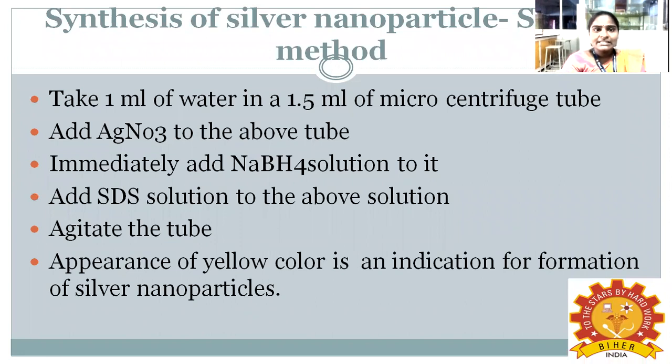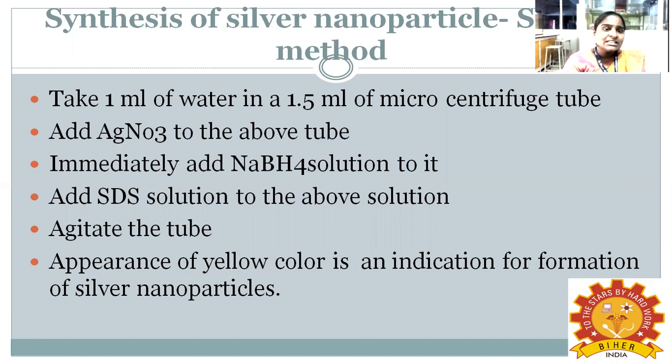Here I give an example of silver nanoparticle synthesis by a simple method. We need water, a centrifuge tube, AgNO3 solution, NaBH4, and SDS solution. These are the materials we need to synthesize silver nanoparticles. First take 1 ml of water in a 1.5 ml microcentrifuge tube.